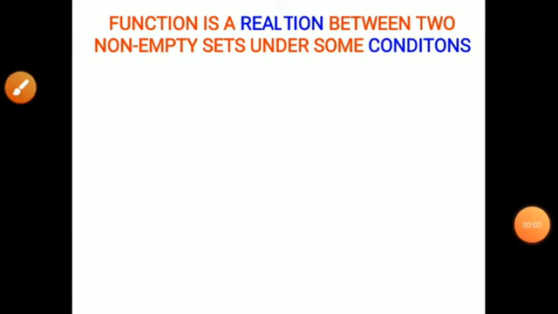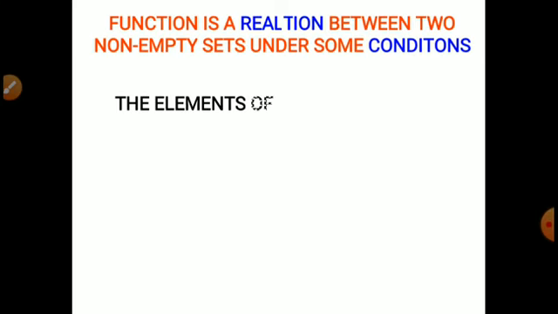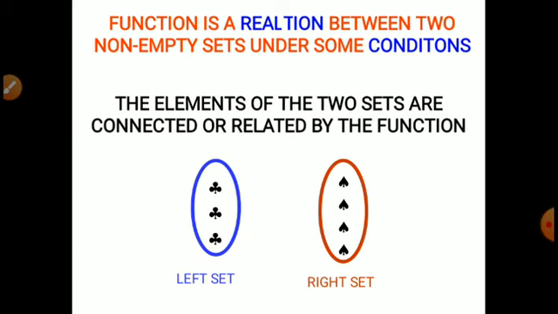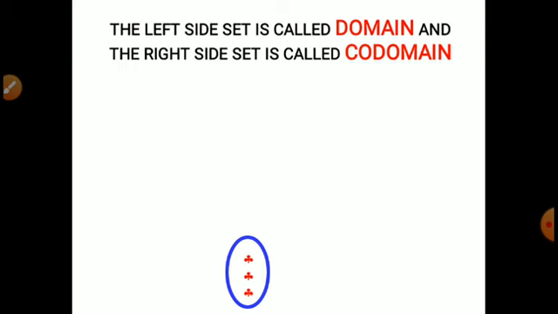A function is a relation between two non-empty sets under the same conditions. The elements of the two sets are connected, related by the function. This is the left side set and the right side set. The left side set is called the domain and the right side set is called the codomain.